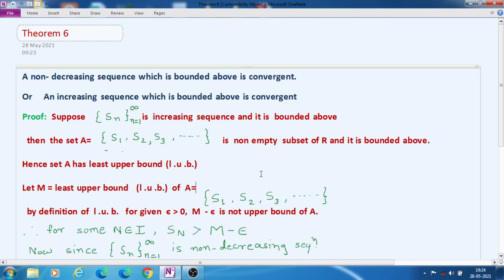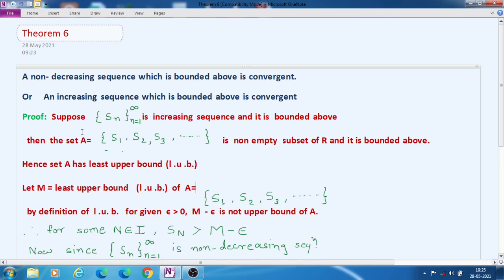So if the sequence is non-decreasing or increasing, and if it is bounded above, that means the sequence is increasing, still it has its upper bound, then that sequence is always a convergent sequence. So we have to prove this theorem.